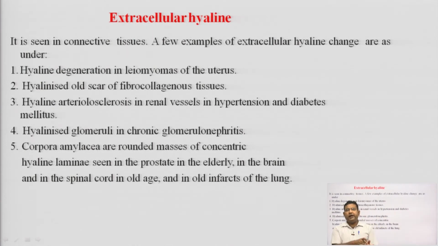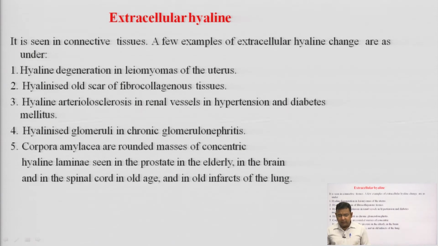So, we studied about the intracellular hyaline. Now, it is the extracellular hyaline. It is seen in connective tissues. We know about the different kinds of tissues like muscle tissue, connective tissue. A few examples of extracellular hyaline changes are as under. What are the different examples? Like hyaline degeneration in leiomyomas of the uterus. Leiomyoma is actually a medical terminology of the fibers of the uterus.